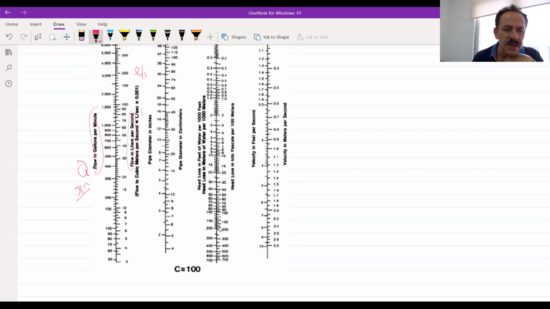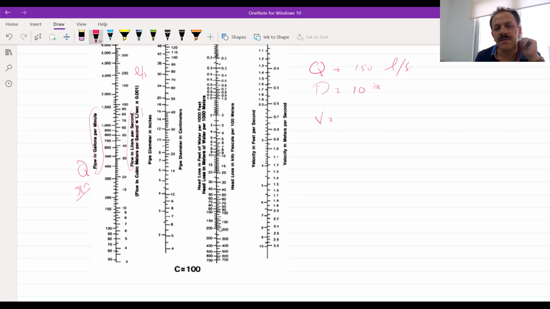So when I say I have a Q, for example, equal to 150 liters per second, and I have a pipe diameter, for example, of 10 inches.